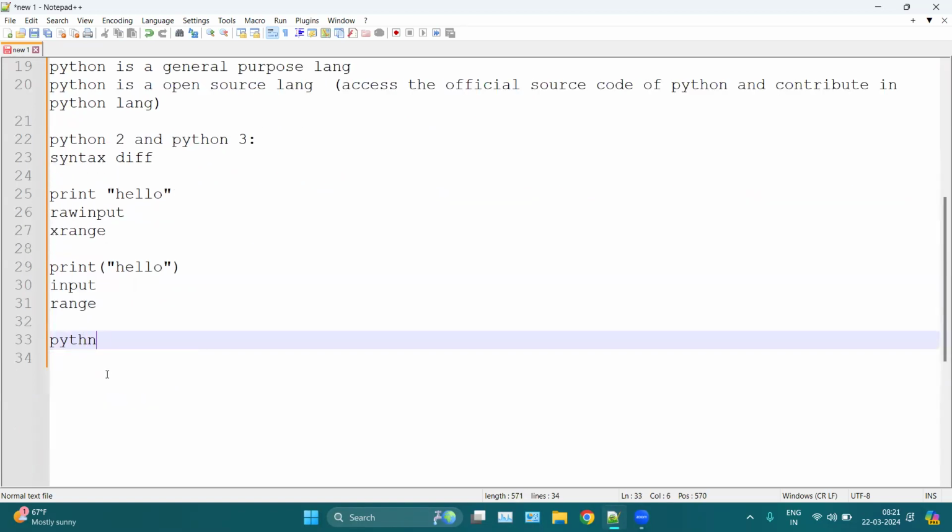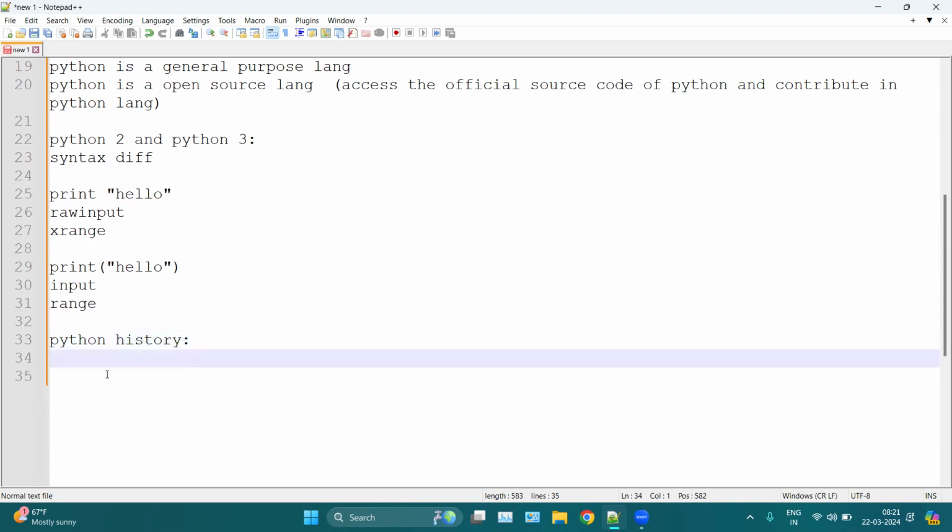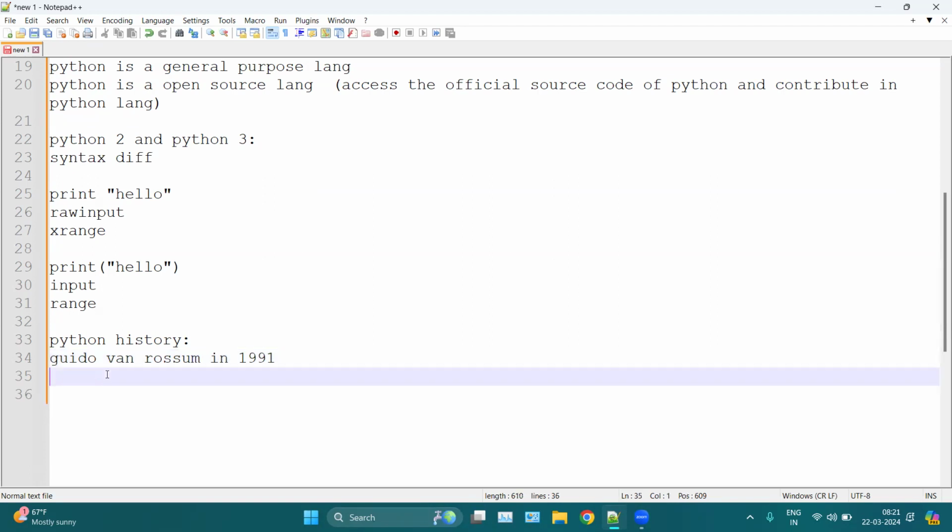Now, then we have Python history, like who developed Python and what is the irony behind the Python name. So basically, Python was invented by Guido van Rossum in 1991, in the Netherlands. The idea of Python was taken from another language, which is the ABC language.